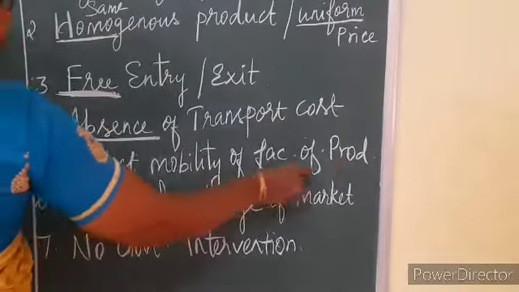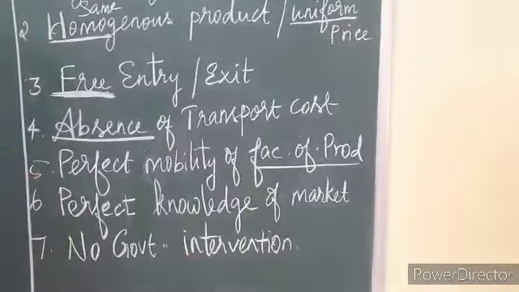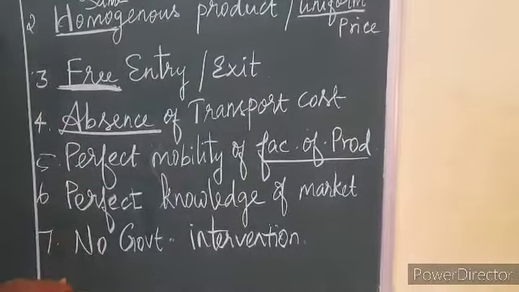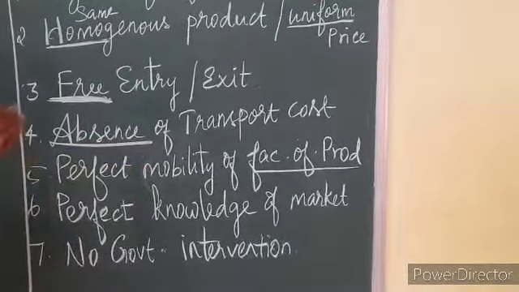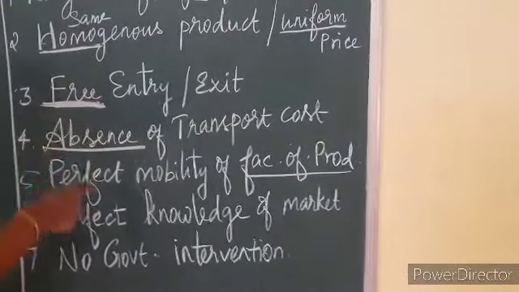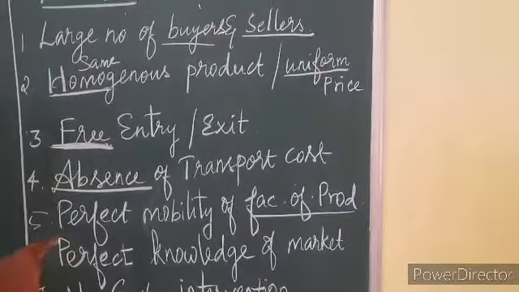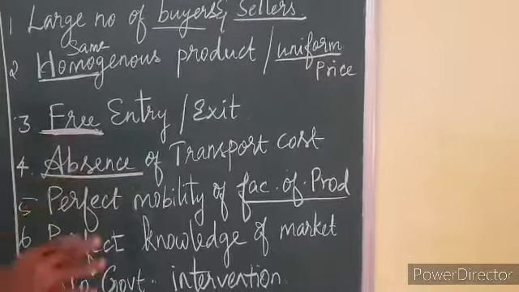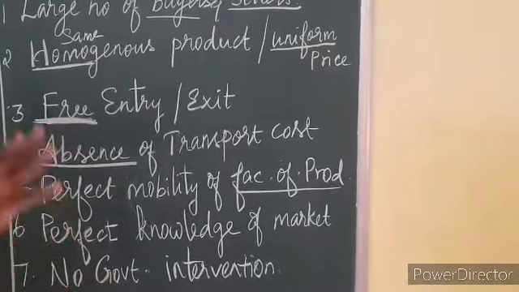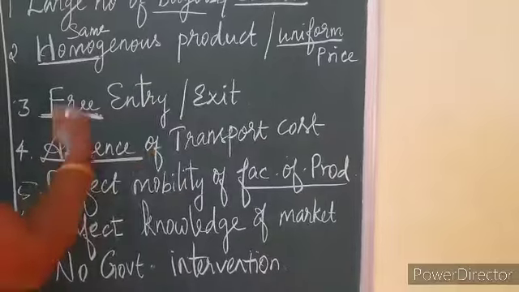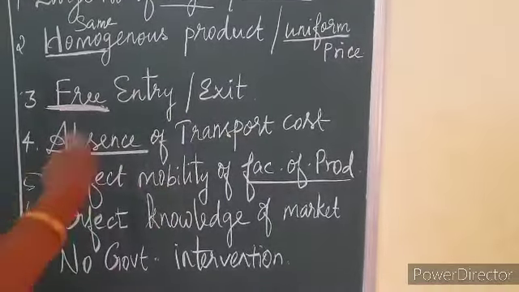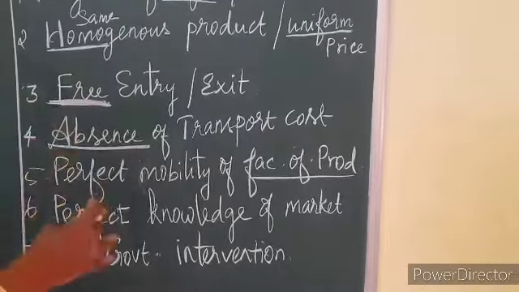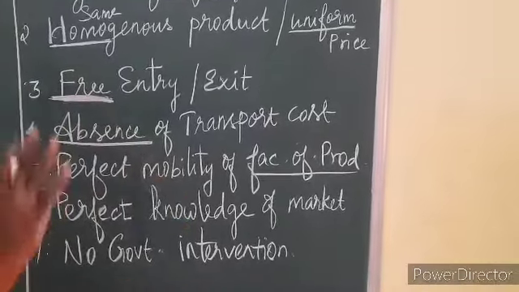Perfect mobility of factors of production. Already we have studied the 4 factors of production. So they can be moved easily from one place to another. Because as I said, there will be a large number and homogeneous product. The production will be done in the same size, quantity and other things. So labor can easily adapt to the production technology and they can move easily wherever they find employment.